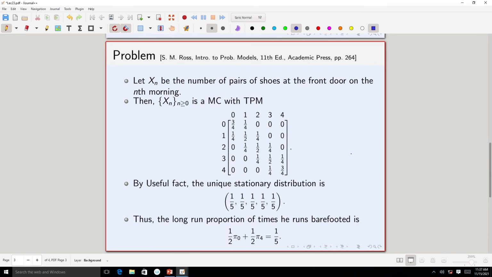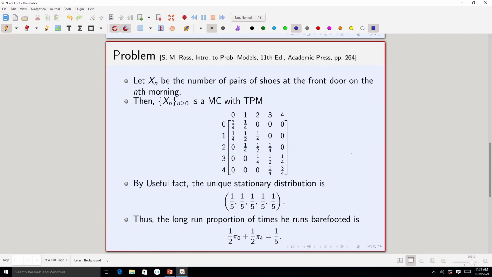So, let xn be the number of pairs of shoes at the front door on the nth morning. Again, if we define our xn like this, it is easy to see that this is a Markov chain. If the number of shoes on the nth morning is say i, then to state the probabilities of the number of shoes the next morning, you only need to know the current state and nothing from the past. So, again the xn defined in this way is a Markov chain.